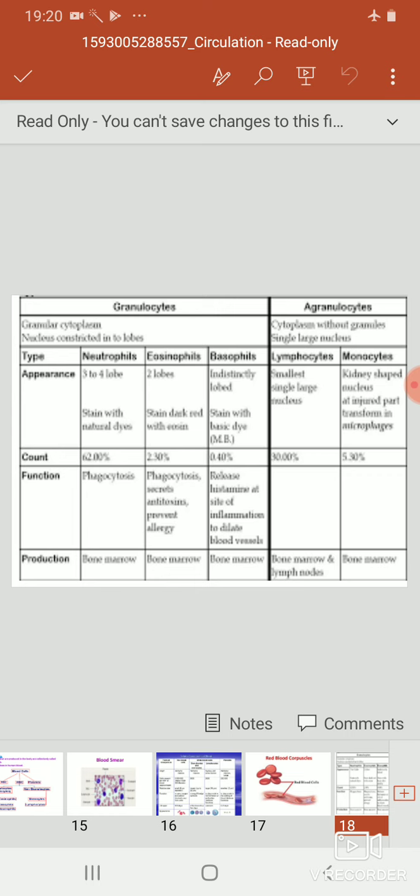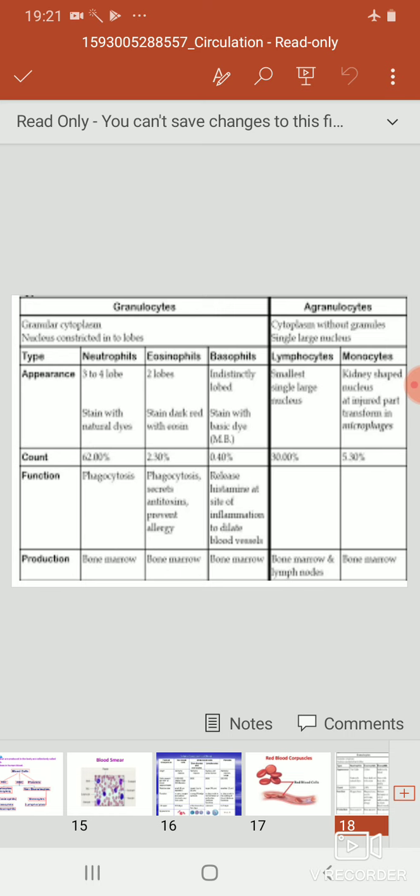The eosinophils are also known as acidophils because they are stained with acidic stain like eosin. They are about 1 to 3% of the total WBCs. The nucleus is bilobed. They destroy the antigen-antibody complex by phagocytosis. Their number increases in allergic conditions, and they show antihistaminic property. They are also responsible for detoxification as they produce antitoxins.